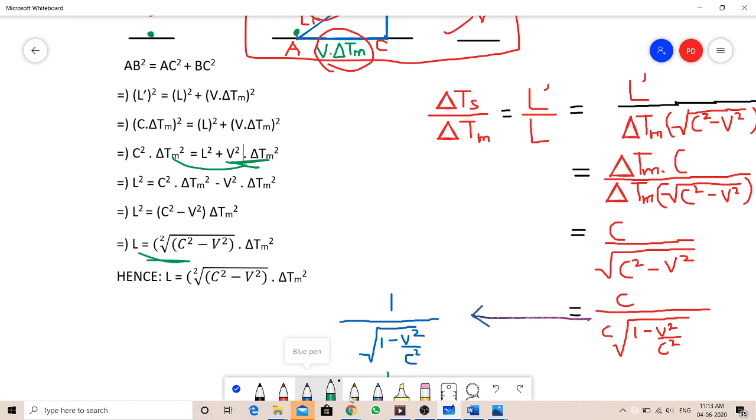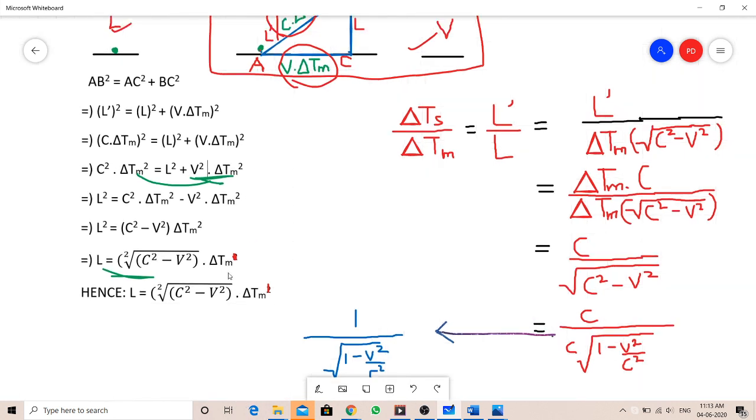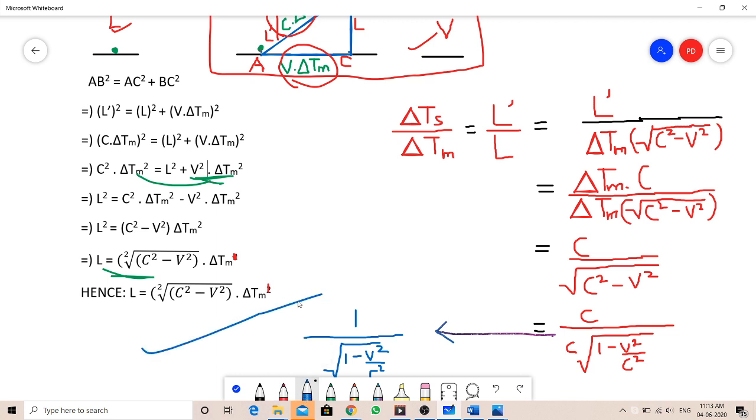Okay, I have made a small mistake over here. This is not squared, because it is a square root. Again, it is not the square. Sorry for the mistake, but I think there is no major influence on it. I think the concept is clear. So L, from the Pythagoras theorem, we derived as the square root of c square minus v square times delta tm.